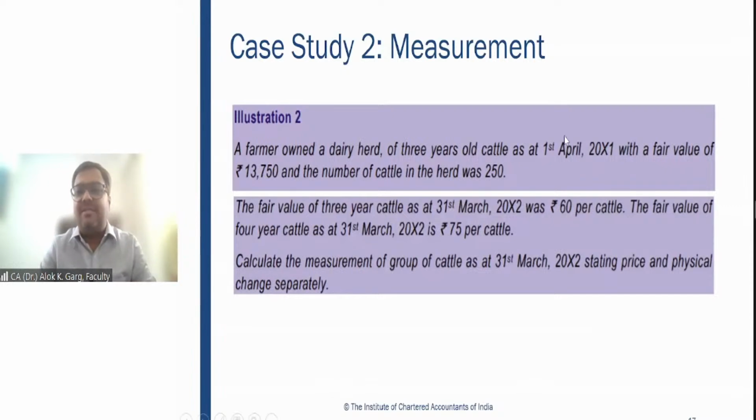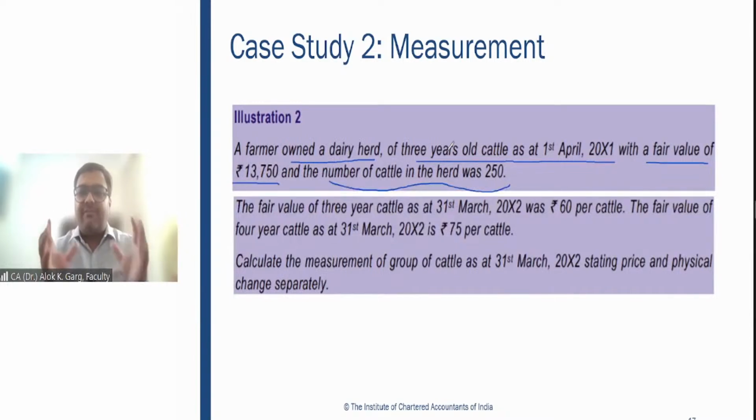So let's discuss illustration number 2, measurement part. A farmer owned a dairy herd of 3 years old cattle as at 1st April 2001 with a fair value of 13,750, and the number of cattle in the herd was 250.